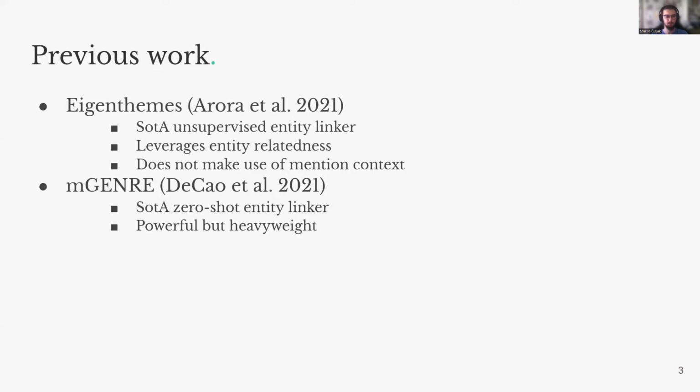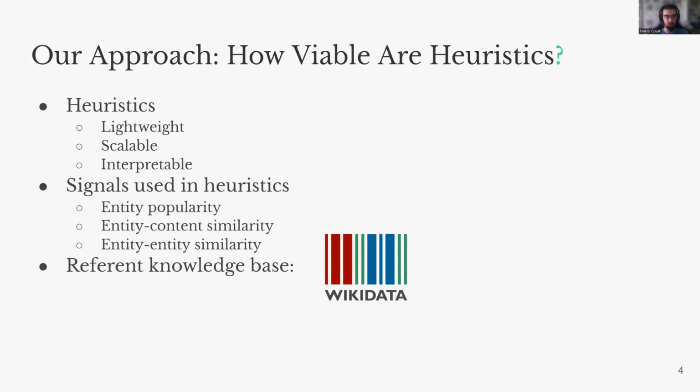Recently, Arora and others proposed an unsupervised entity linker, Eigenthemes, that leverages relatedness of entities that are mentioned together in an article, but does not make use of mention context. AIDA-CoNLL and others proposed mGENRE, a powerful but computationally expensive transformer-based zero-shot entity linker. In our work, we investigate the suitability of lightweight, scalable, and interpretable heuristics for named entity linking.